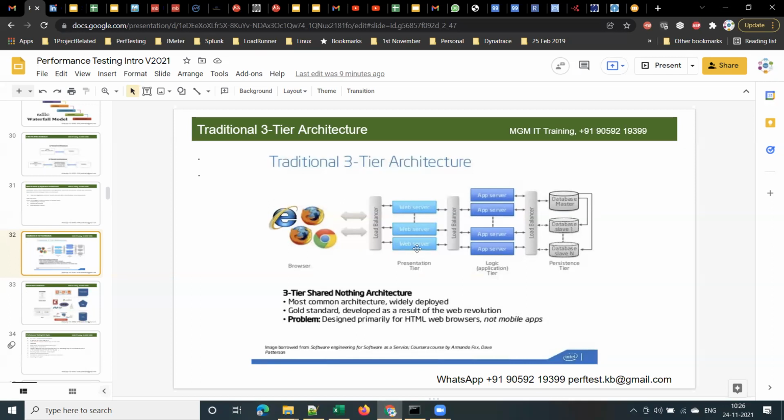Why do we need more than 1 server, by the way? If one server is not working, we will switch to another server. If one server is busy with one work, then we can take some other server. Right.